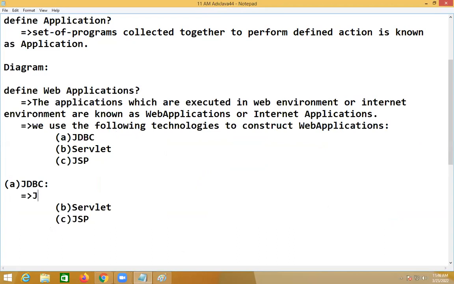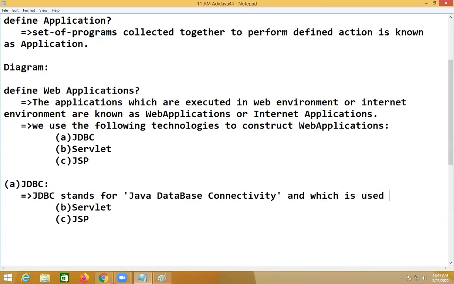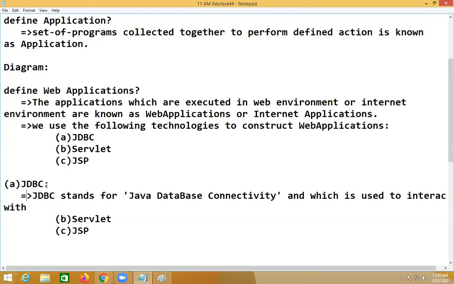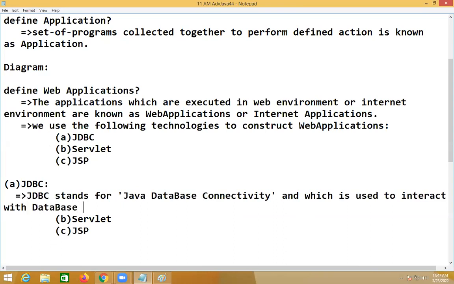JDBC stands for Java Database Connectivity, and which is used to interact with the database product.